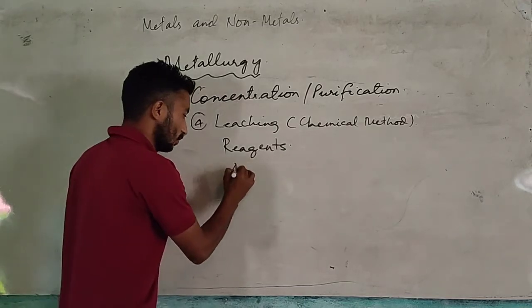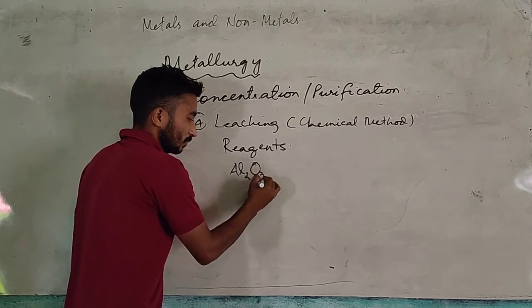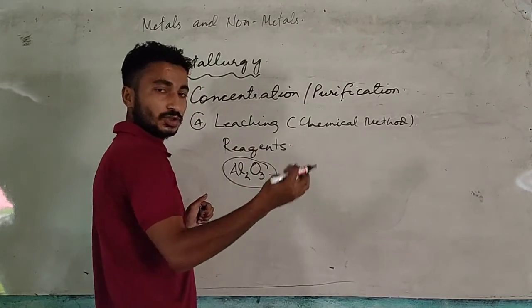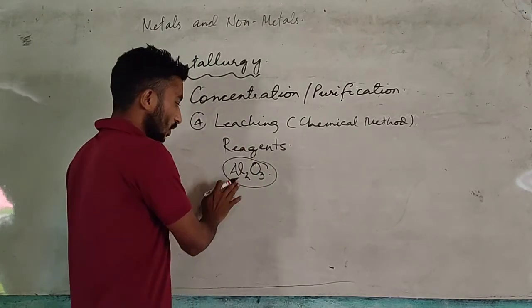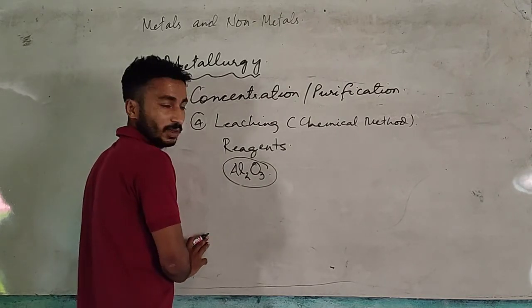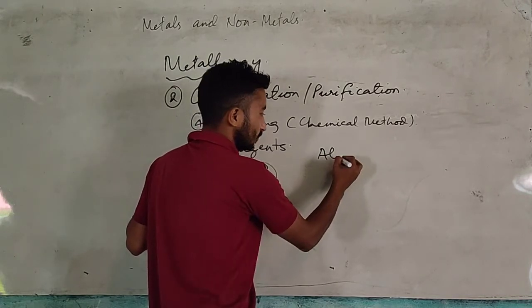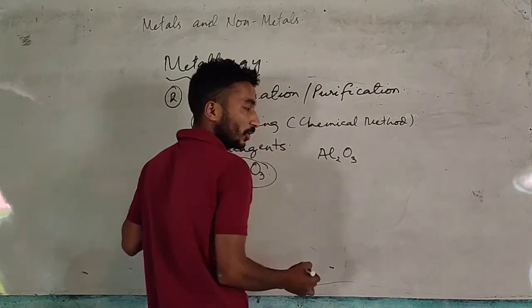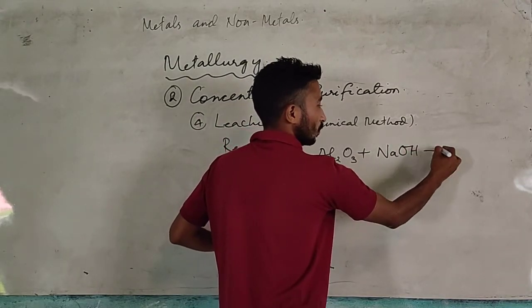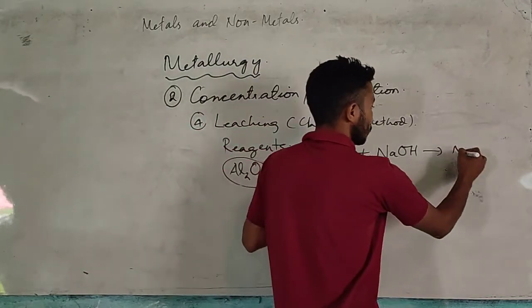Let's take an example where we apply leaching. For example, aluminium oxide, bauxite. It contains unwanted impurities in the form of mud and stone. So in order to separate them, we will use this process of leaching on aluminium oxide. We will take aluminium oxide along with impurities and mix it with sodium hydroxide.